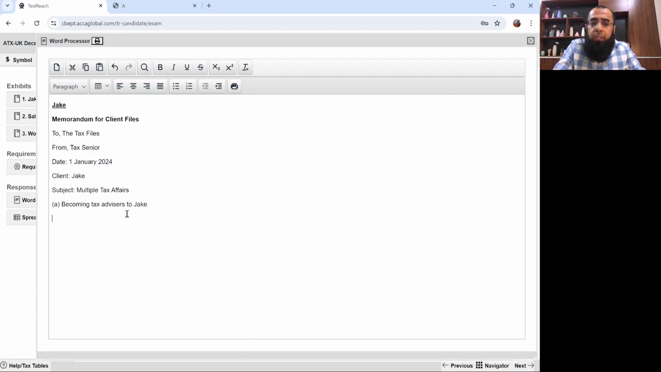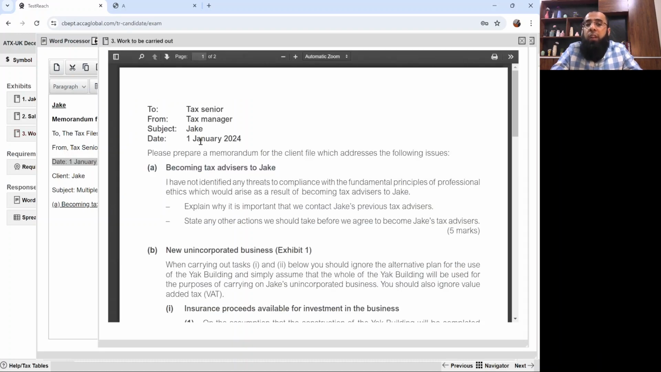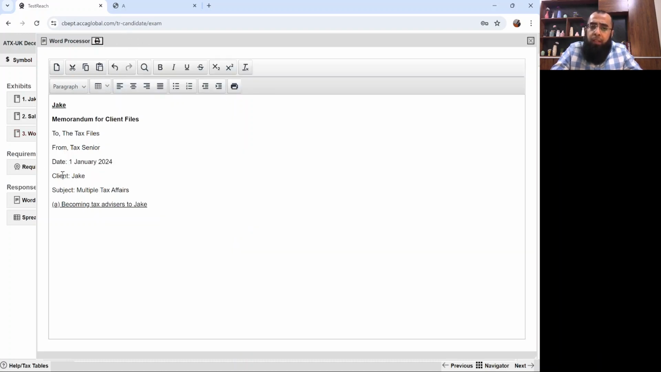The examiner also does not give it. Just start the answer drafting directly. Okay, let me repeat it again. You write the name of the question, the name of the client you are answering, memorandum for the client files, or he may ask you to prepare notes for the client meeting to be included in the client files. Whatever he asks, you just give it in the heading: to the tax files, from tax senior or supervisor as the question refers to you. For the date, not the date of your examination; refer to the date given in the question. Client name is Jake and subject is multiple tax affairs.